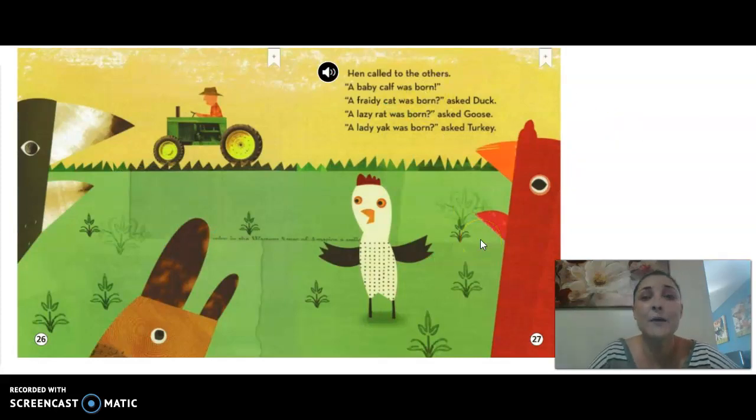A fraidy cat was born, asked Duck. A lazy rat was born, asked Goose. A lady yak was born, asked Turkey.